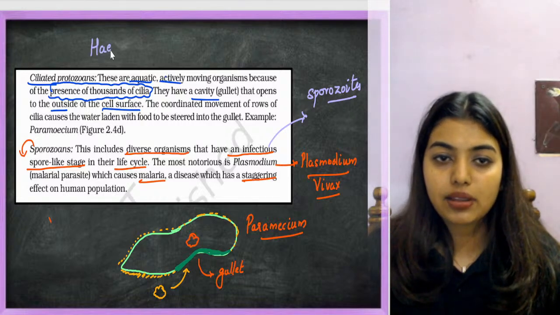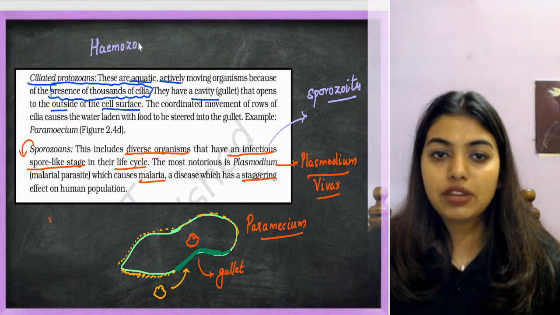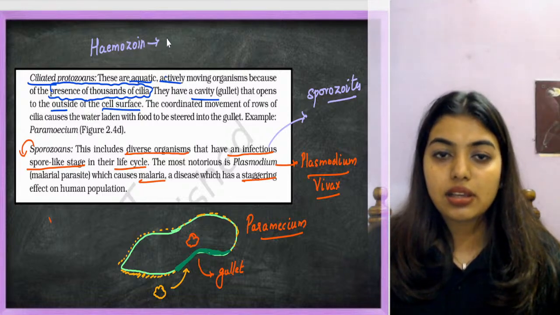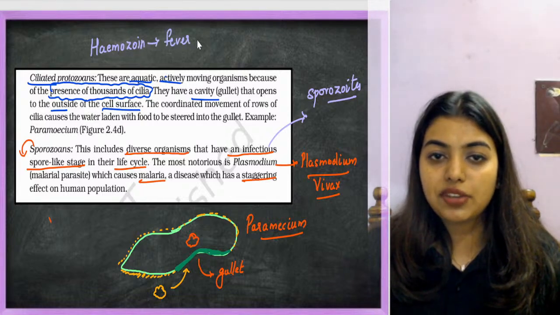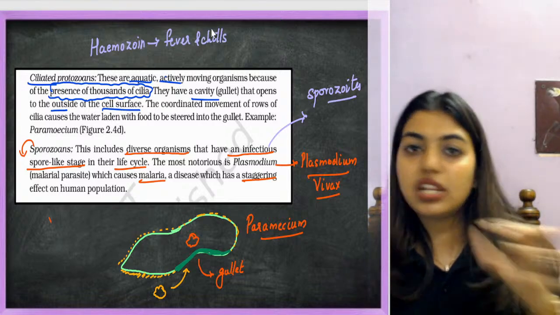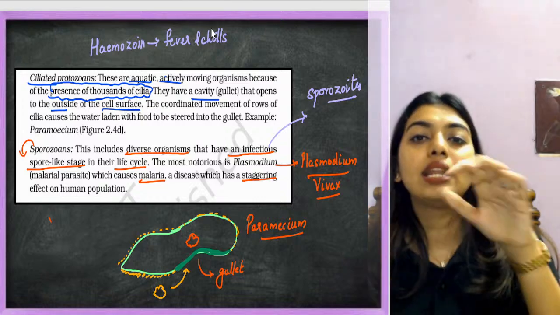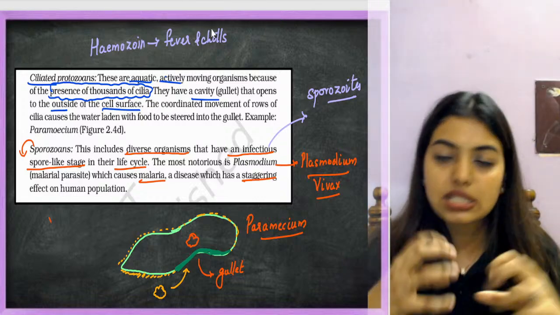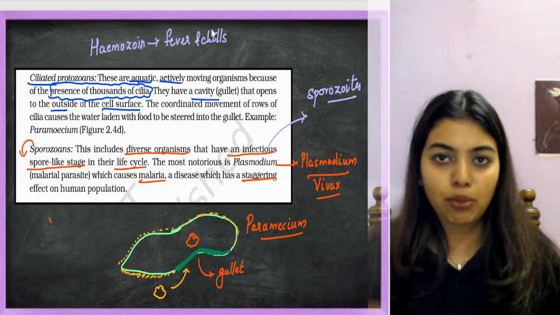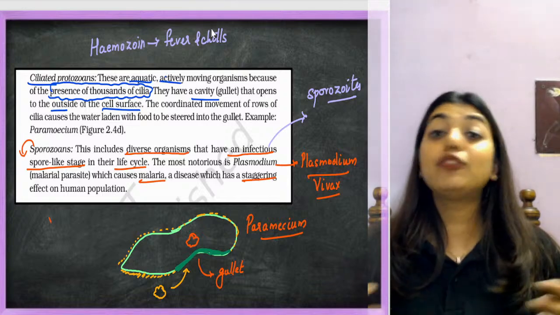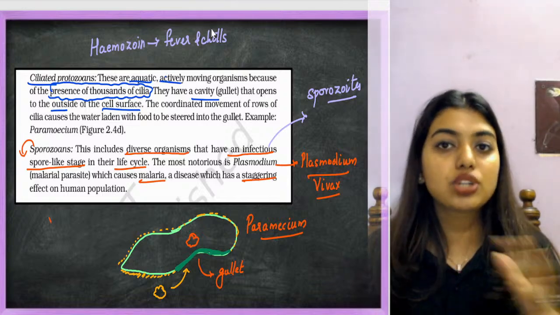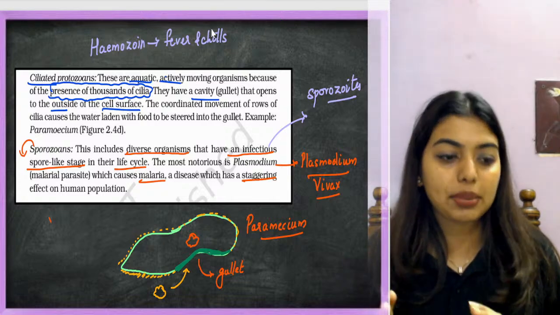This hemozoin will cause fever and chills. Understood? Now what happens, students? Gamete formation will happen in the body of the host, that is humans, but fusion will not happen. That is, fertilization will not happen in our body.